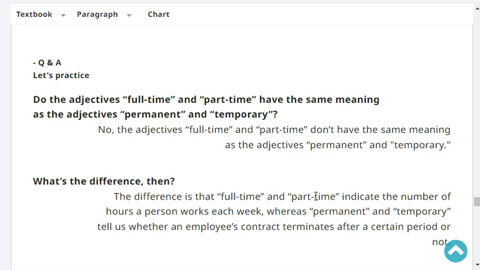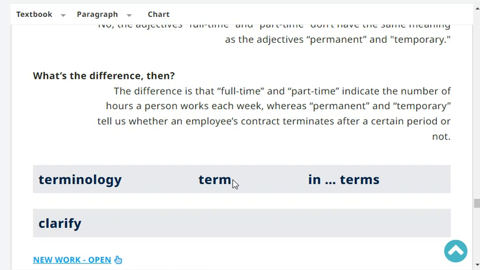No, the adjectives full-time and part-time don't have the same meaning as the adjectives permanent and temporary. What's the difference then? The difference is that full-time and part-time indicate the number of hours a person works each week, whereas permanent and temporary tells us whether an employee's contract will terminate after a certain period or not. Very good.